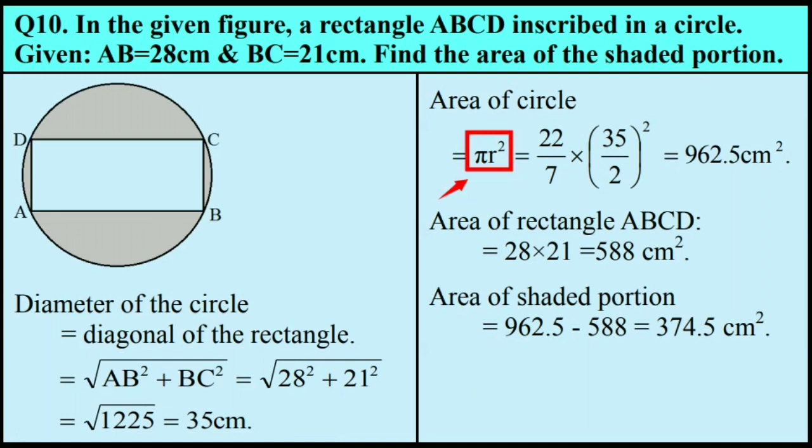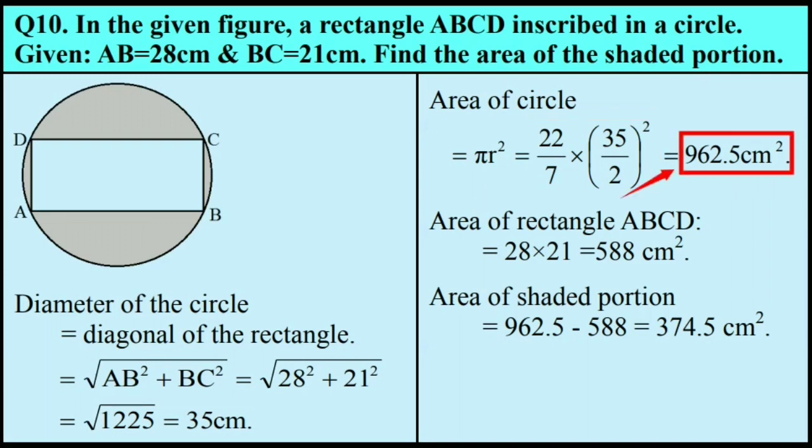Now, area of the circle is pi r square, where r is the radius of the circle. The expression obtained is 22 by 7 multiplied by 35 by 2 whole square, where 22 by 7 is pi and the radius r is 35 by 2.